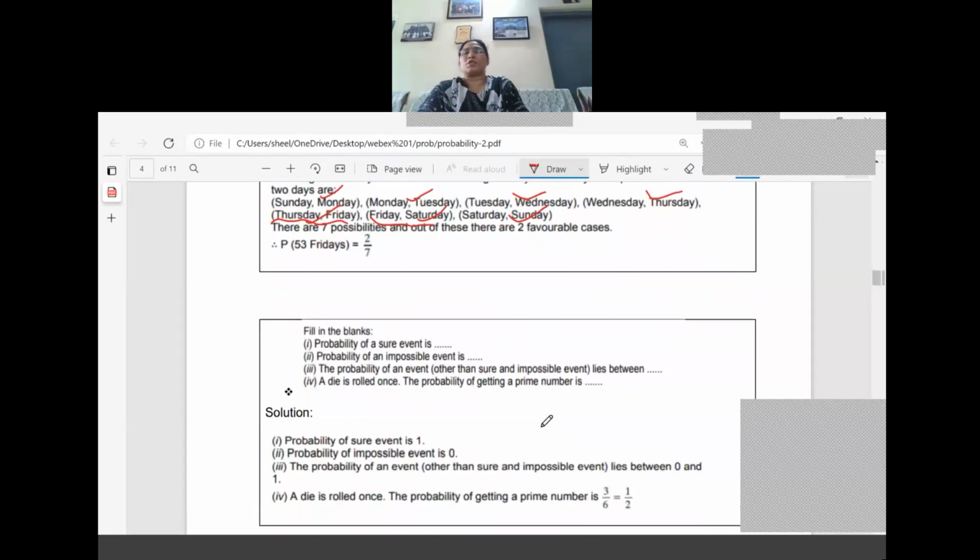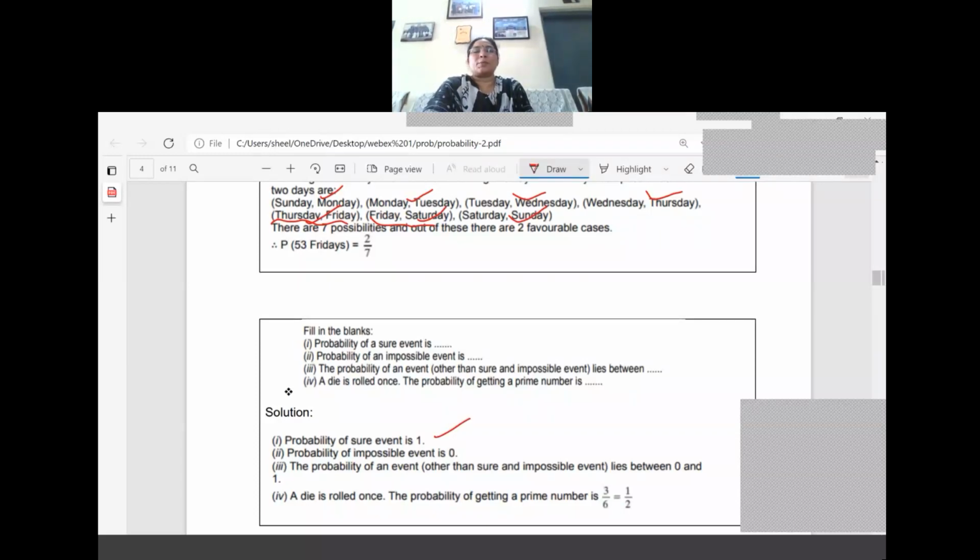Now this is just based on our theory part only, because the MCQ pattern is introduced. It can be asked as fill in the blanks also. So what is the probability of a sure event? That means all possible outcomes are favoring the event. That means the probability of a sure event is equal to 1.